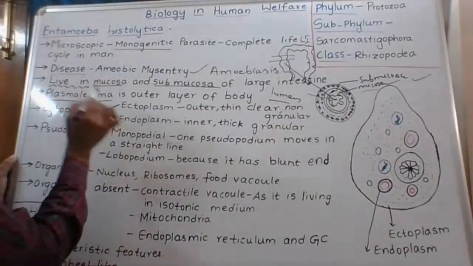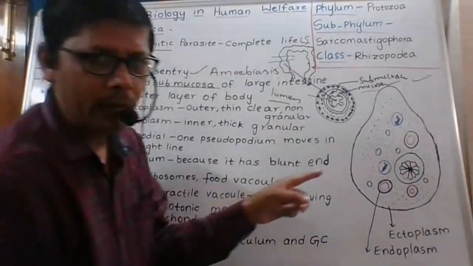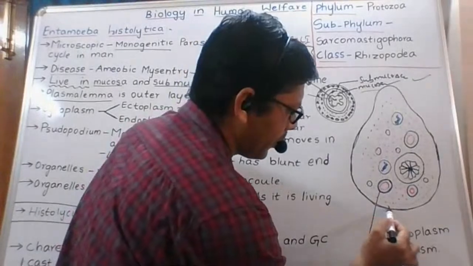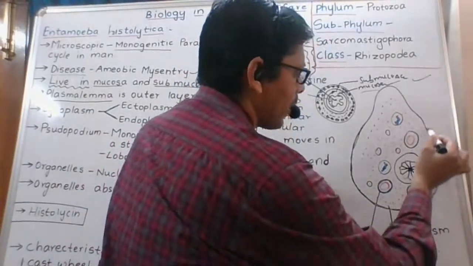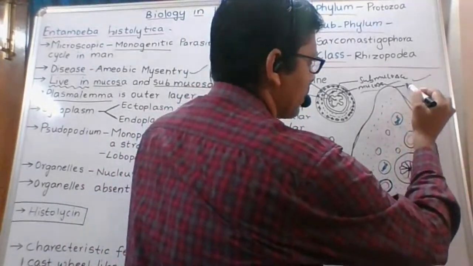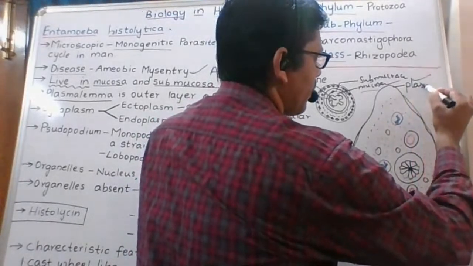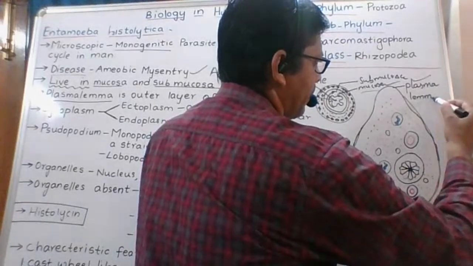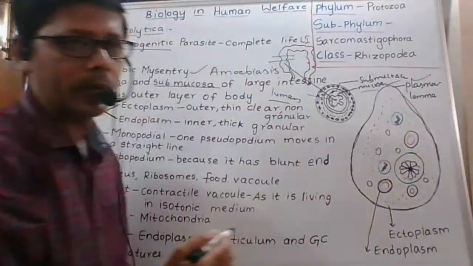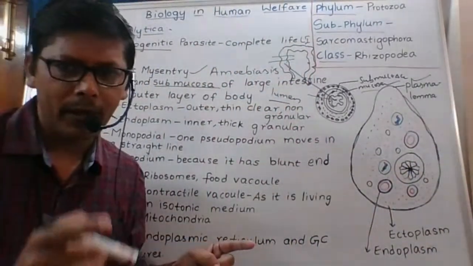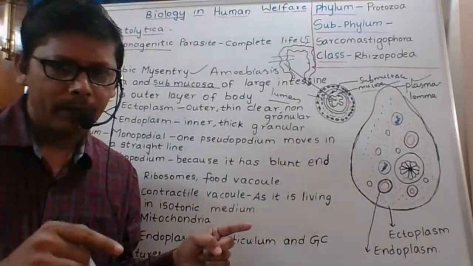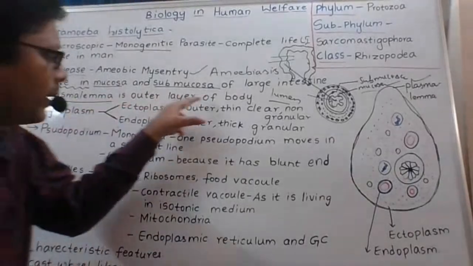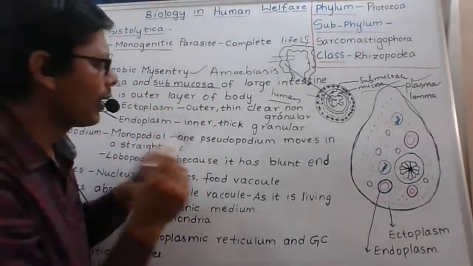Next, what is meant by plasma lemma? If you observe this diagram, this is the trophozoite stage. The body of Entamoeba histolytica is surrounded by a layer.